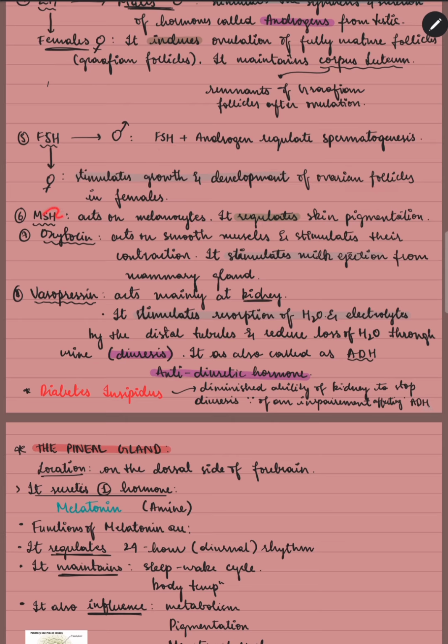MSH or melanocyte stimulating hormone acts on melanocytes, the cells which have melanin in them, and it regulates skin pigmentation. Oxytocin acts on smooth muscle. This is really important. Actually, everything is important. And it stimulates their contraction. It stimulates milk ejection from the mammary gland.